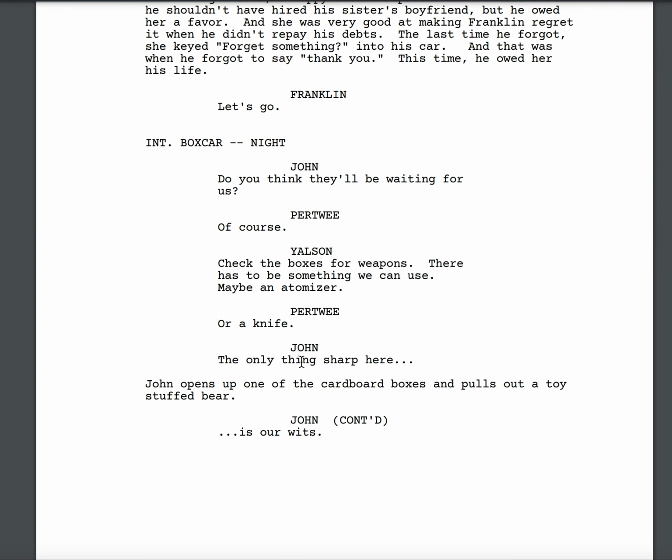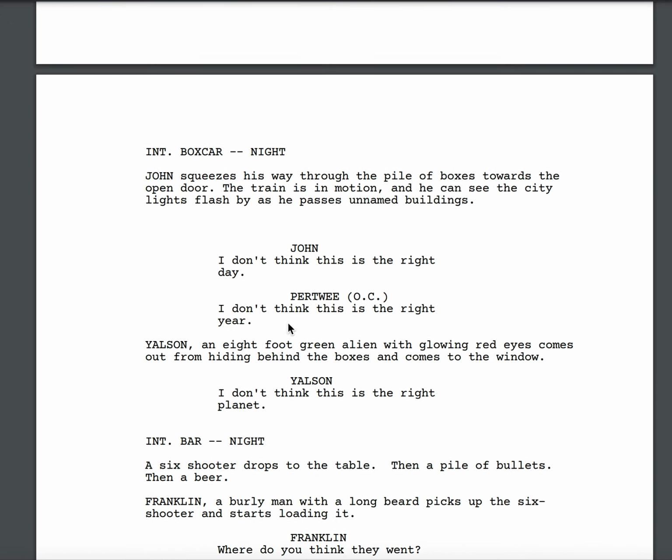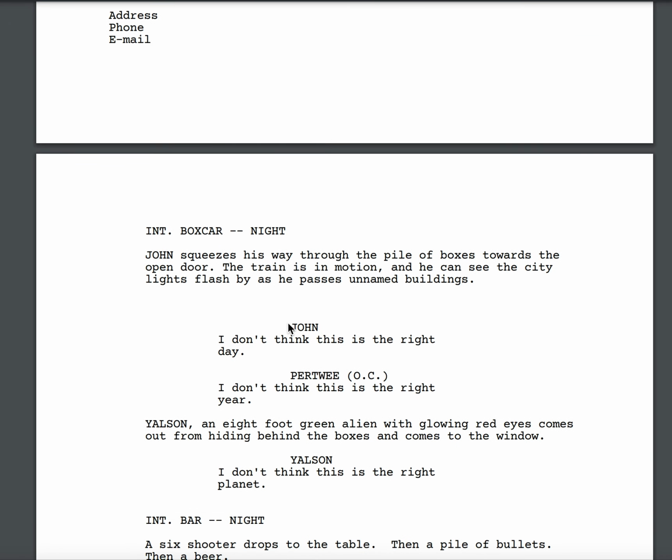All right, so when you have dialogue interrupted by either a page break or action, you want to put continued when it picks up. The most common way of doing that in a screenplay is instead of spelling out continued, you say CONT apostrophe D. All this formatting is in place to make it easier for the filmmakers to organize when and where they're going to shoot stuff. Having that at a glance is nice.